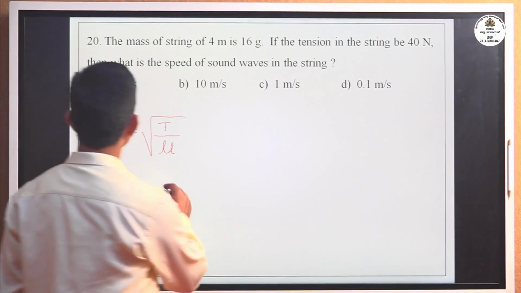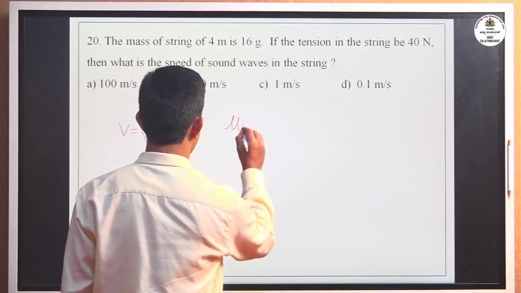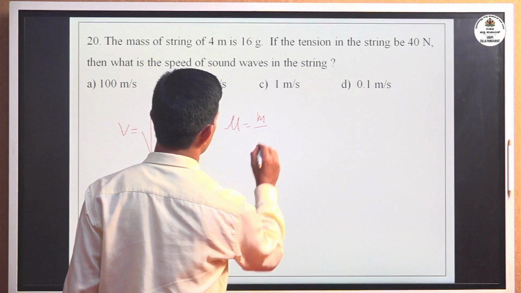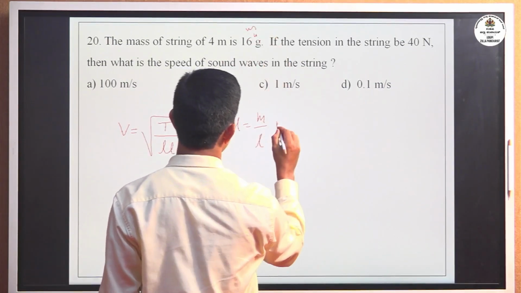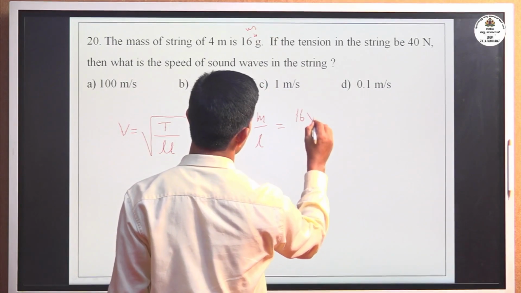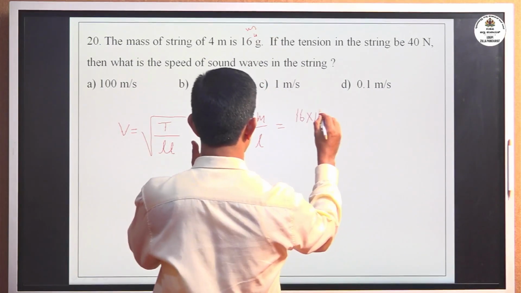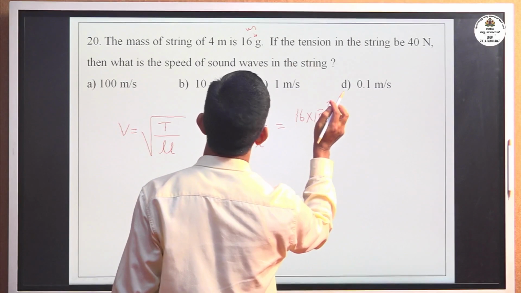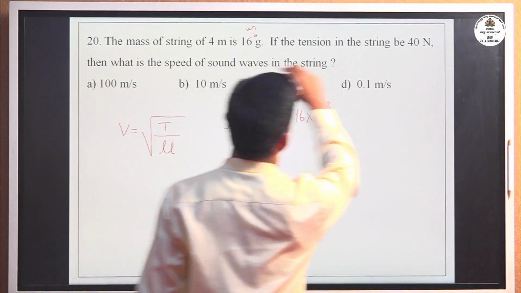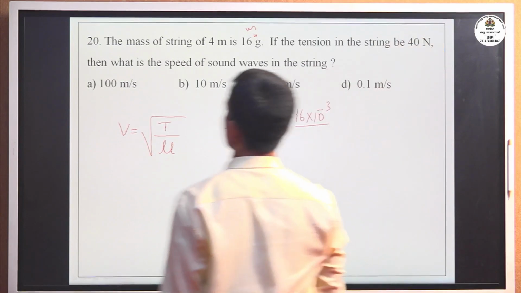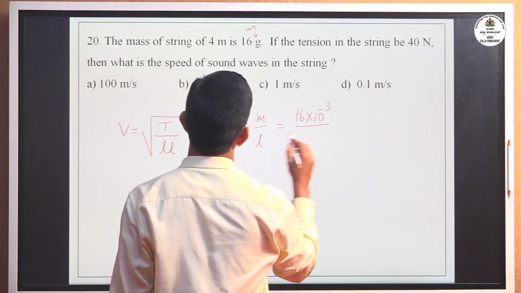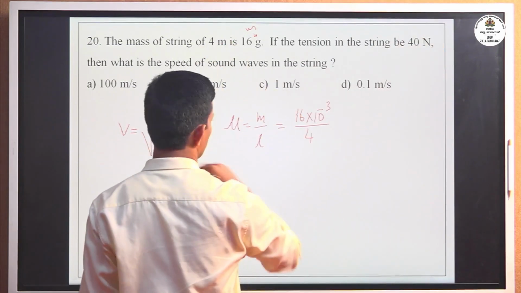The linear mass density is mass divided by length. Here the mass, 16 gram, is converted into kg, 16 into 10 to the power minus 3, because tension in newton is in the SI system, divided by length of 4 meter, also in the SI system.